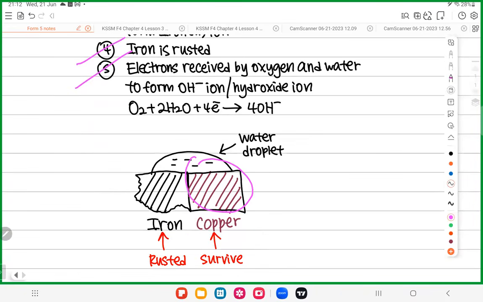Is it okay? All right. With that being said, we are all done with rusting. How's everything? Is it okay? Not very hard, right? Okay. So guys, let me know in the chat box. Are you okay? Do you understand what is rusting now?